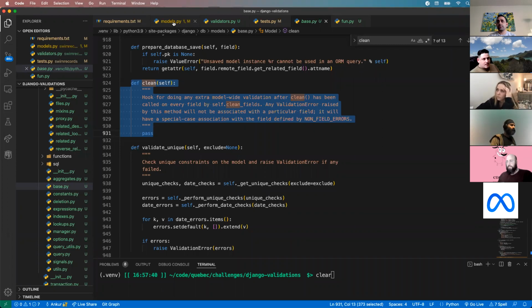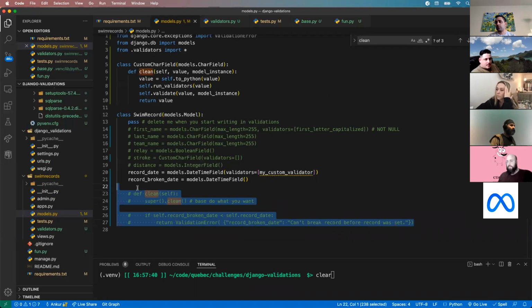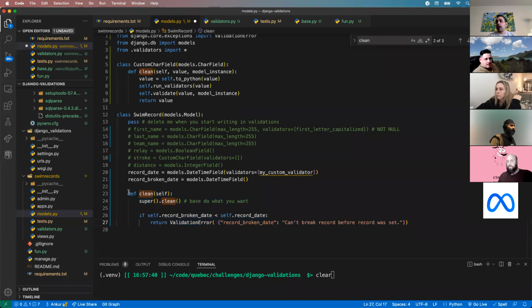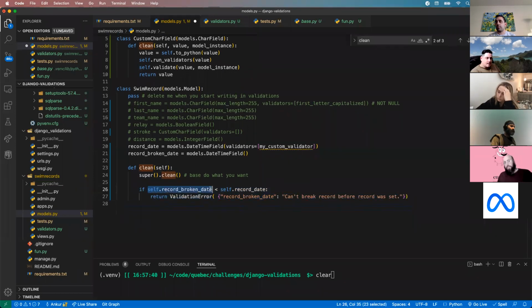So if I go to my models, I can override clean. I'm overriding that clean function in the base class. Even though the base class is literally doing nothing, it should be good practice to call the base class regardless. So here I'm saying, hey, base class, whatever your clean method is doing, go do what you want. In addition to whatever the base class is doing, this is my additional logic. In this case, I'm checking: broken date, are you less than record date? If you are, I'm raising a validation error.